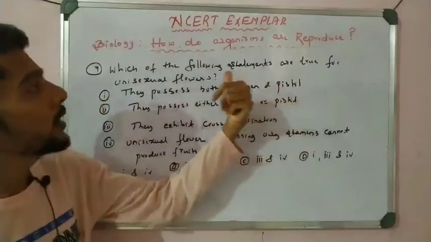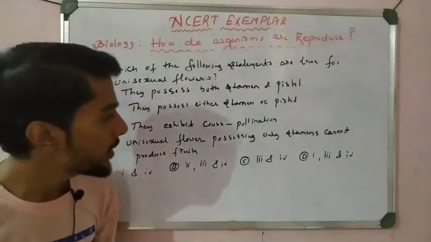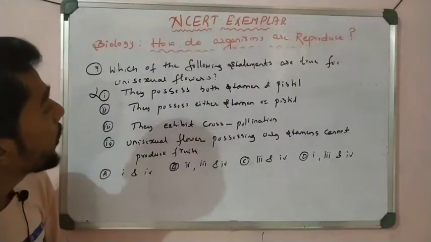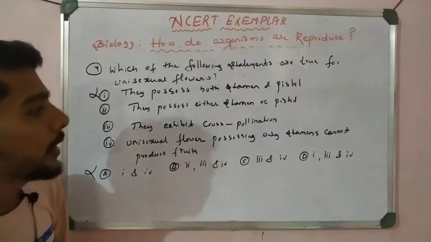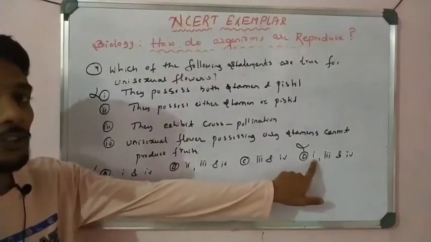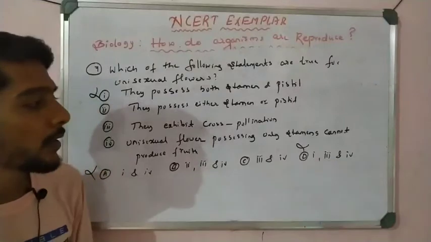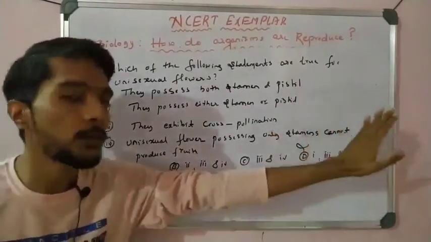So this is a wrong statement. So option A is wrong and option D is wrong, eliminated. All statements must be true, but if one is false the whole option is false.